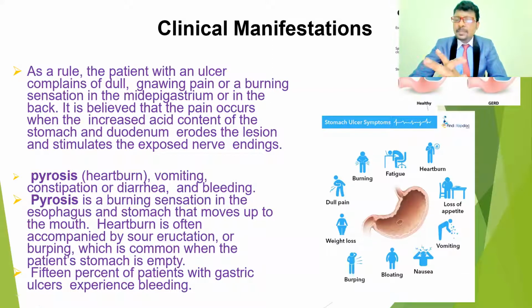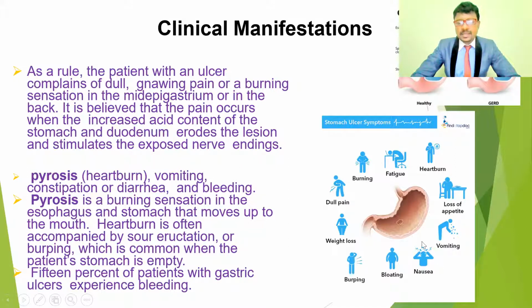So what are the signs and symptoms of these peptic ulcers? Especially, they are going to get heartburn because of the regurgitation of acid, especially in gastroesophageal reflux. Because of the heartburn, they do not feel hungry, so there is loss of appetite, vomiting, and nausea. Because of the high HCl concentration and pepsin, they are unable to take food, and they may have a vomiting sensation.